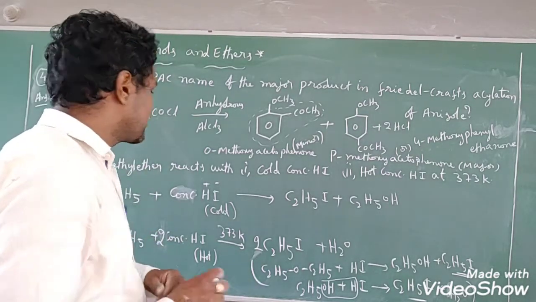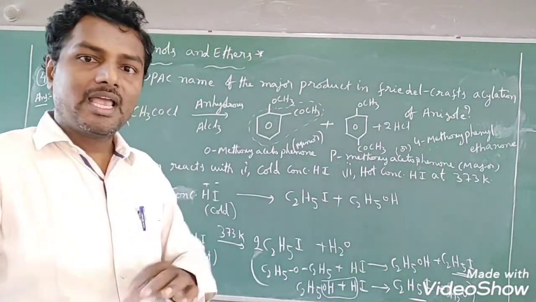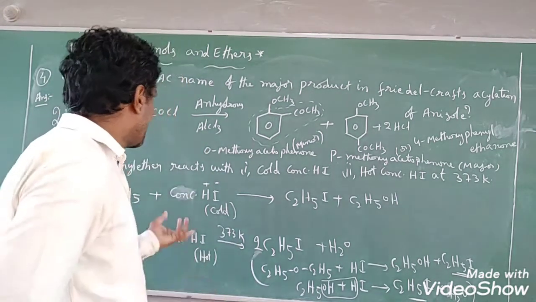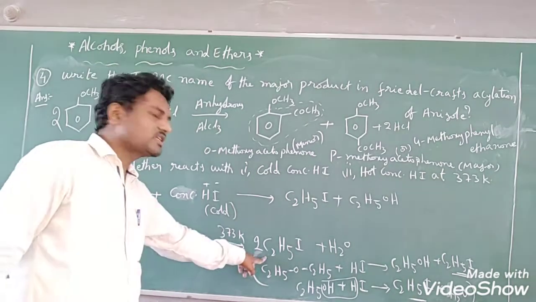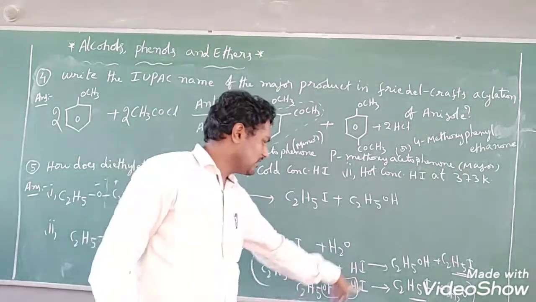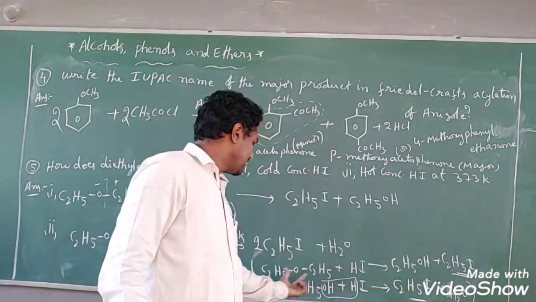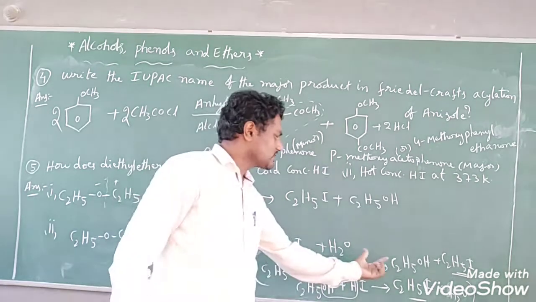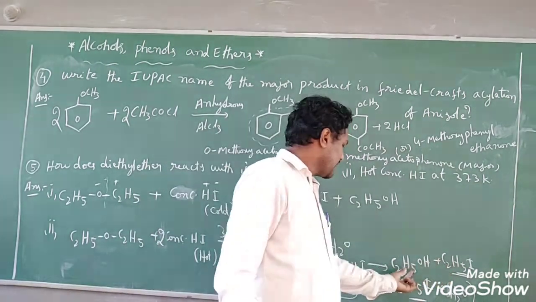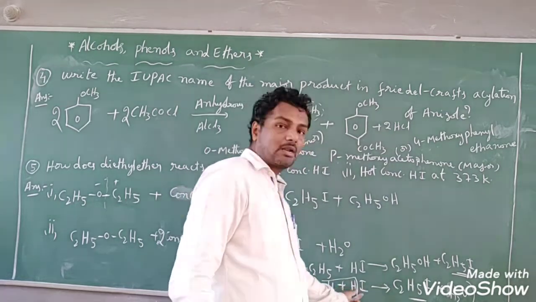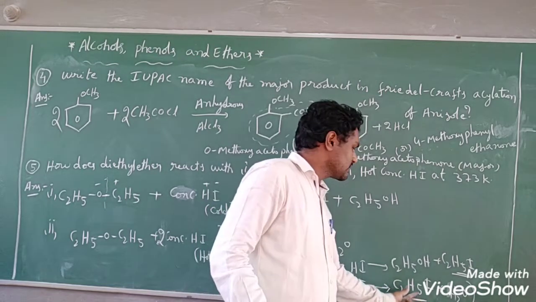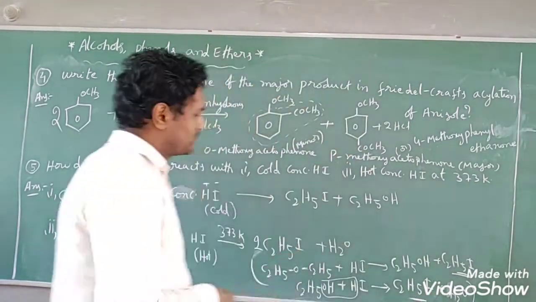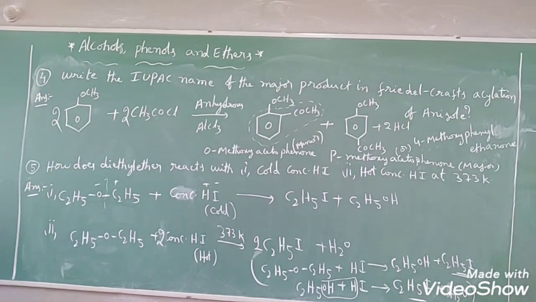There is a chance they ask this question in another manner: how does diethyl ether react with excess amount of HI? Excess amount of HI means what? Hot condition. 2 moles of HI will participate. Then it leads to the formation of only alkyl iodide. This is the reason: 1 mole of HI treated with diethyl ether first gives ethyl alcohol and ethyl iodide. Again this alcohol will combine with 1 more mole of HI, and it will produce again ethyl iodide along with water, students. This is the reason behind it. Okay, I hope everybody understood. Copy this one.